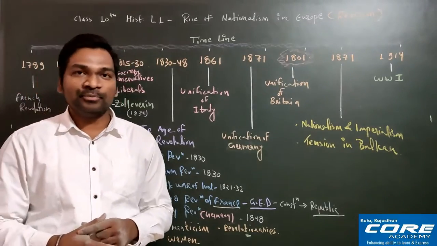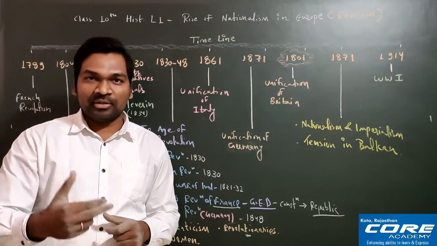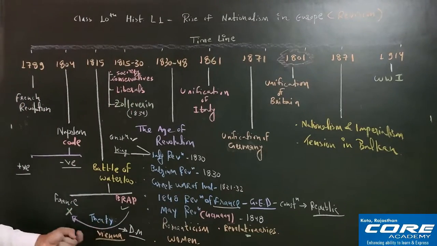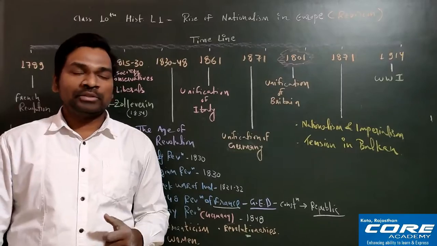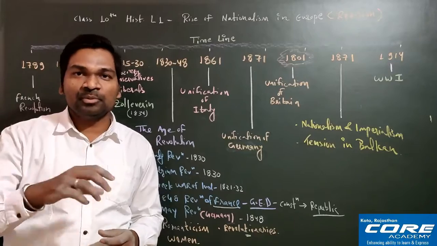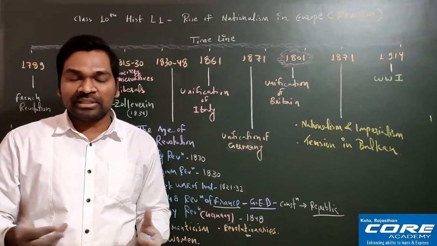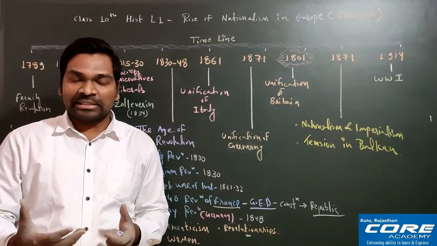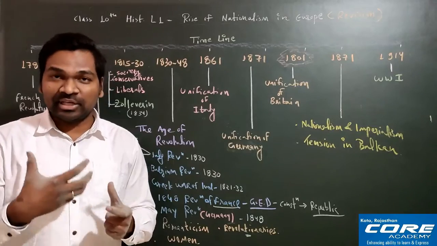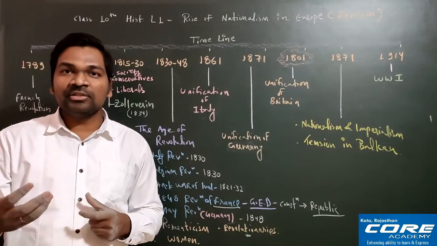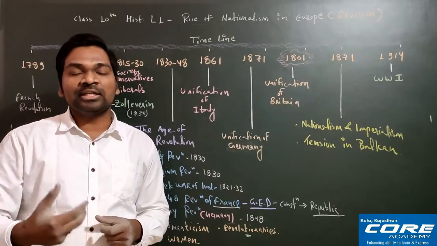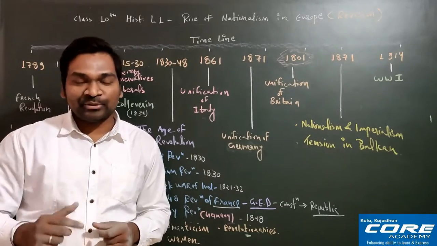Apart from that, the Polish people, as you all know, Poland was under the control of Russia. I have told you this in the Treaty of Vienna, right? So these Russian people were enforcing their culture, their language, their tradition over the Polish people, which was obviously not liked by them. So how were Polish people protesting? Whenever they had a gathering in church, they always spoke in their Polish language. Whenever they released instructions, they always gave them in Polish. So they were using the Polish language as a tool to protest against Russian dominance, right? So this is also there, that is language.